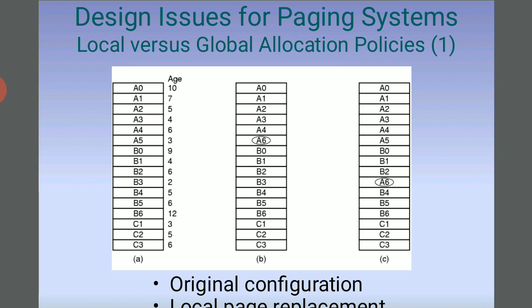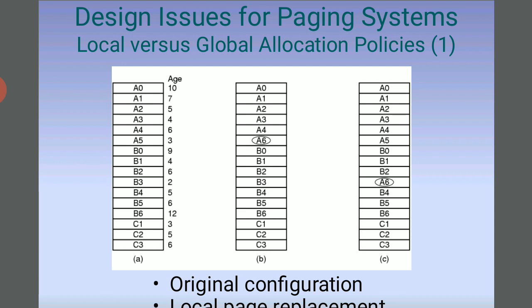The page table length register, PTLR, indicates the size of the page table. It is checked against every logical address to verify that the address is in the valid range for the process, and failure of this test causes an error trap to the operating system.